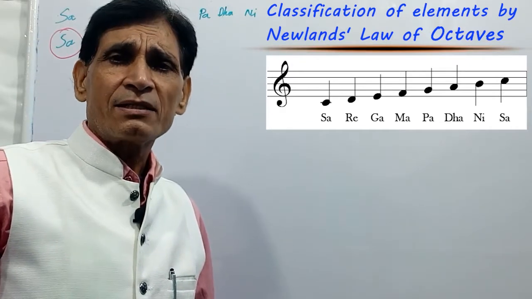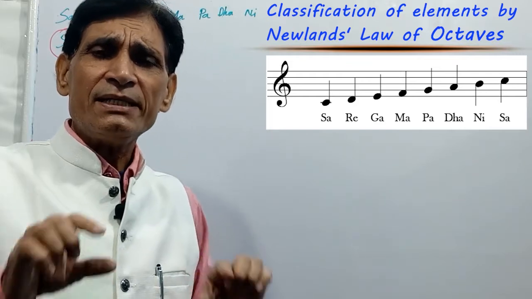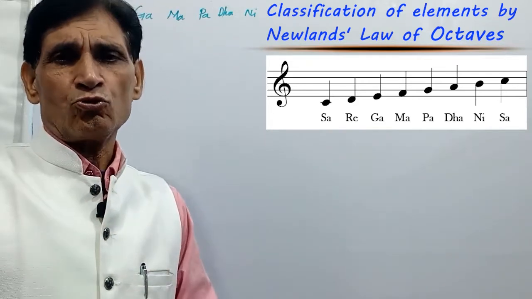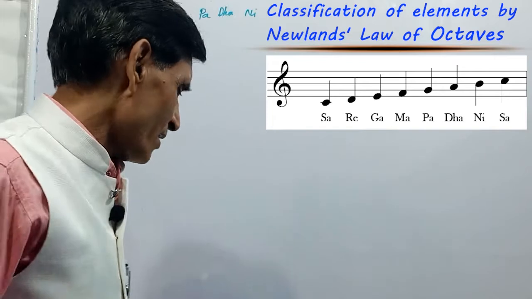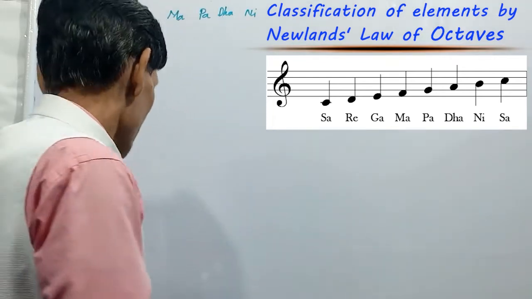Newland classified elements in horizontal rows. Let us see how it was.